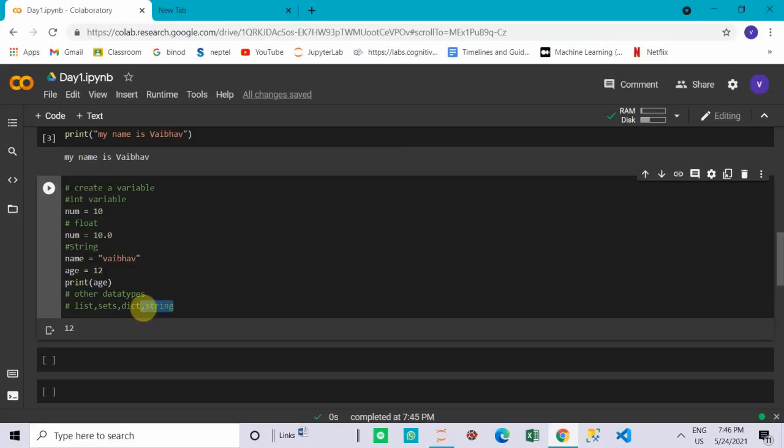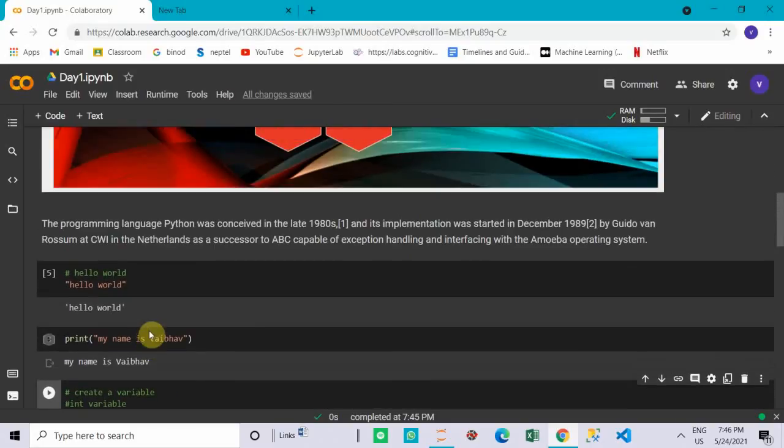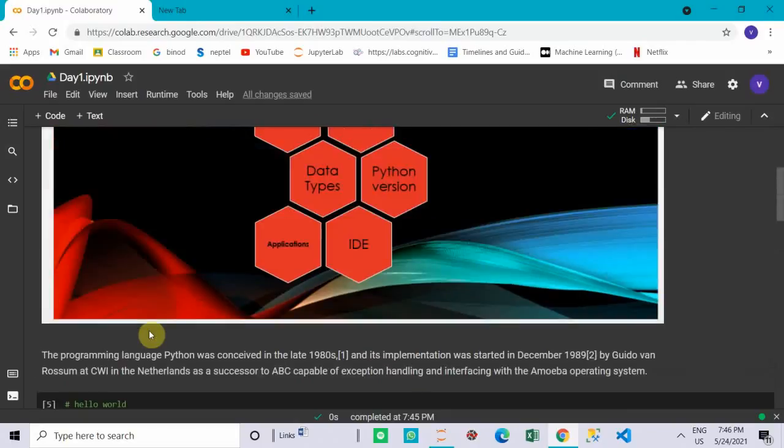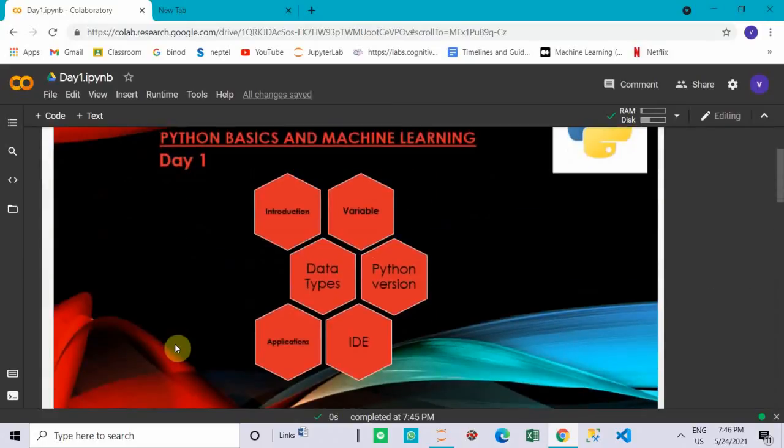Generally we do AI and machine learning with Python, but machine learning is also done with R language. So these are the applications of Python in general. Python can be used to create games also. We have pygame for creating games in Python.